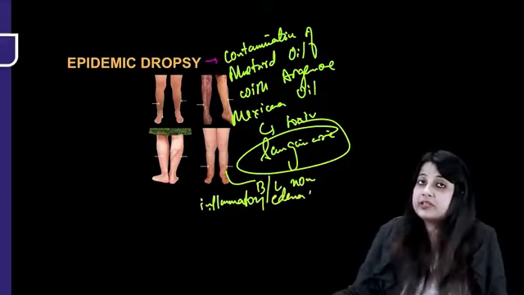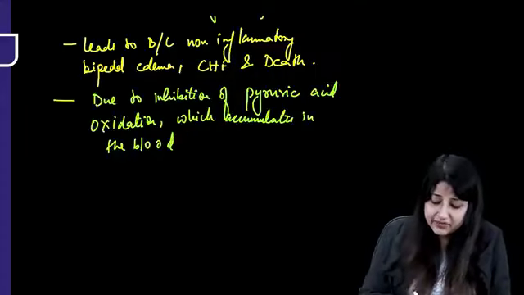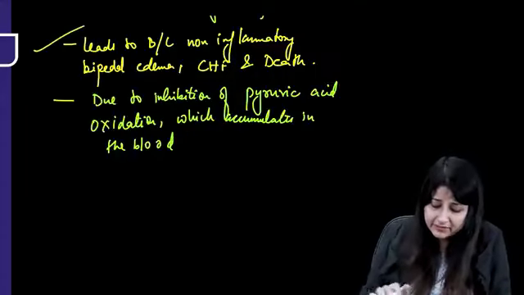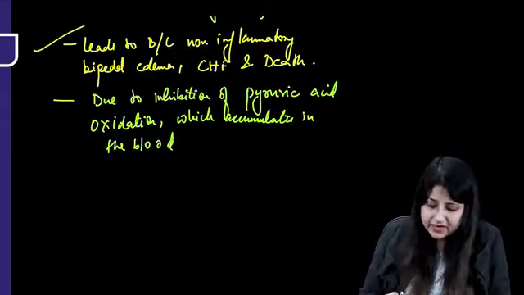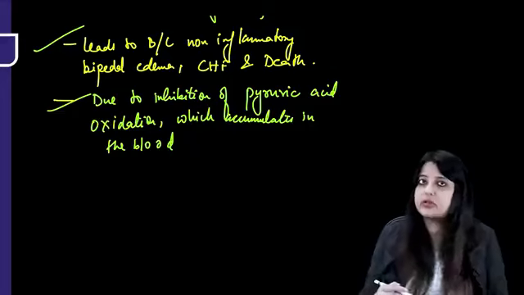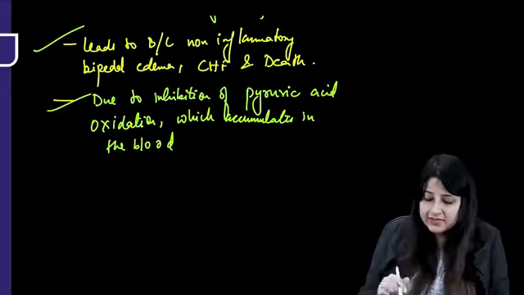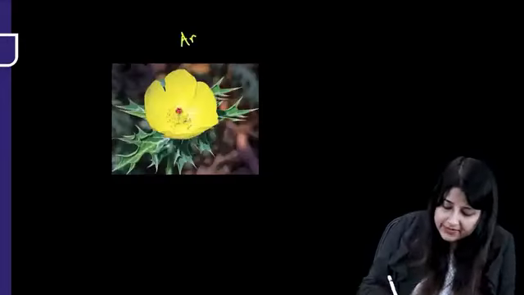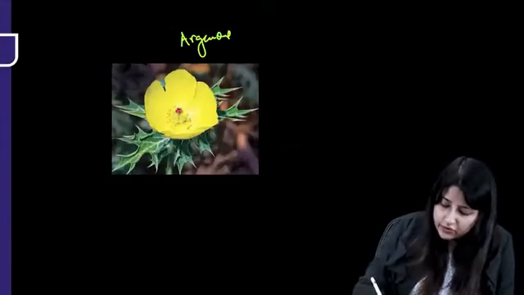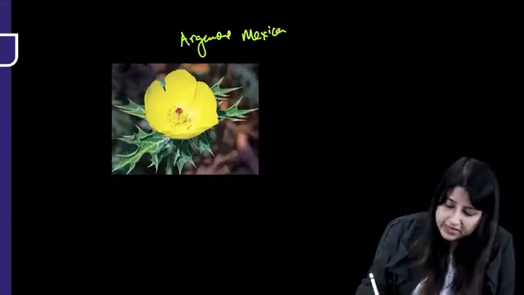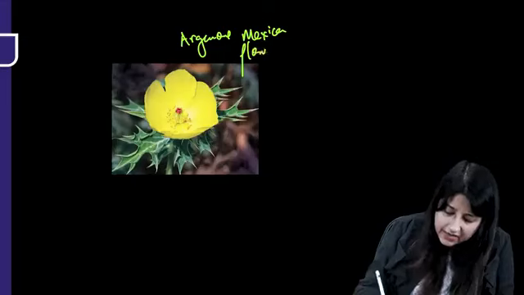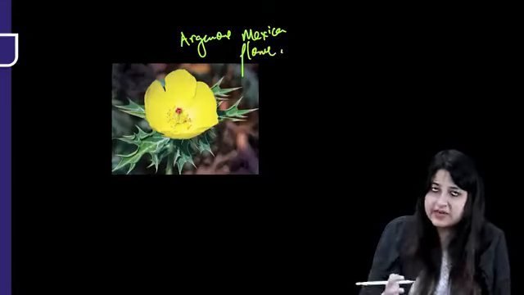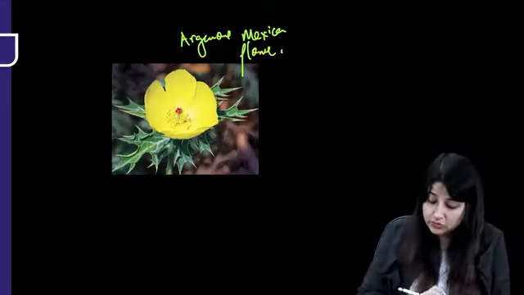It can also lead to congestive heart failure and death. So, I've written it for you: leads to bilateral non-inflammatory bipedal edema, congestive heart failure, death. It occurs due to inhibition of pyruvic acid oxidation, which accumulates in the blood. Plus, once they asked you this flower, so remember this beautiful looking flower is actually a weed, Argemone mexicana flower from which Argemone oil is derived. So that is what is epidemic dropsy.